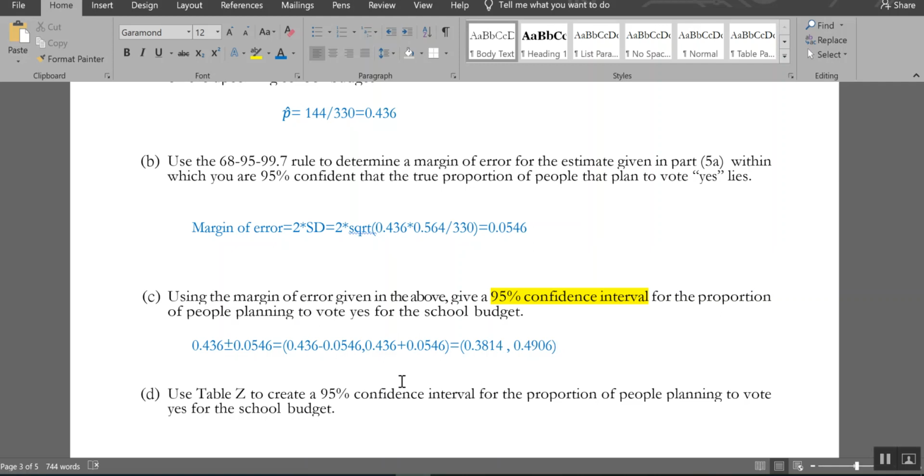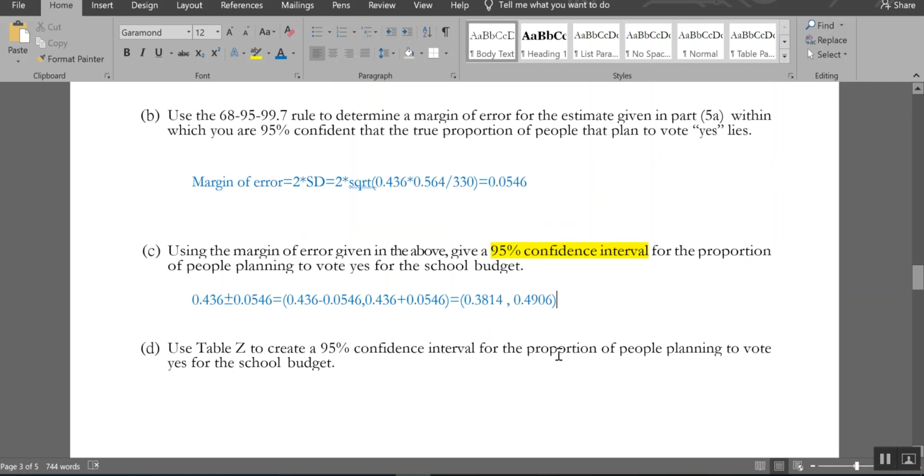Okay, so you look at this, and you're like, okay, so I'm 95% confident that when I look at people that are planning to vote yes, the biggest it's going to be is 49%. So it's not going to pass. It's not going to hit 50 or above. And that's what this is telling me.